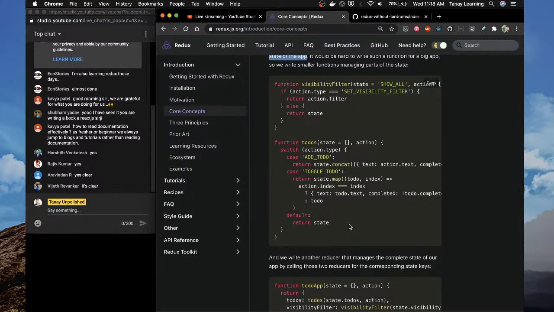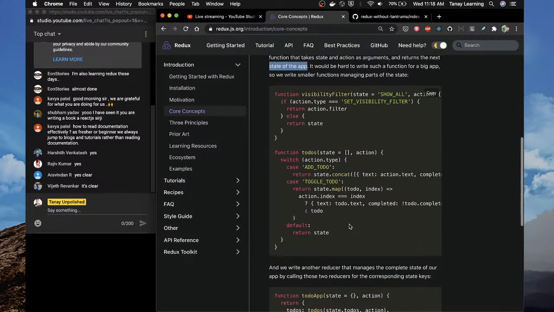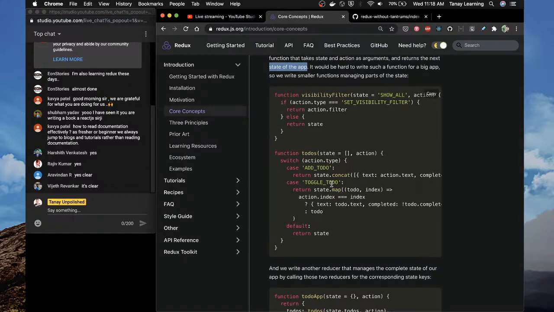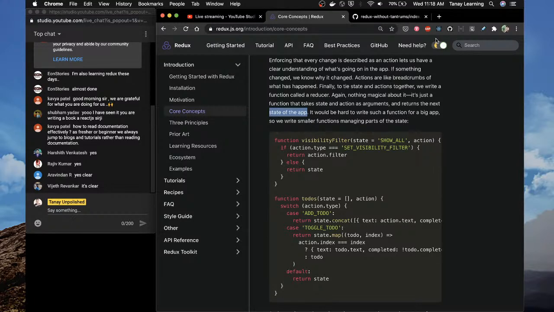Action.index equals index. One thing which I see is state.concat. So there are a few things to remember when you are doing Redux.